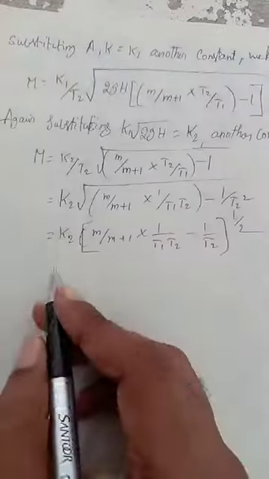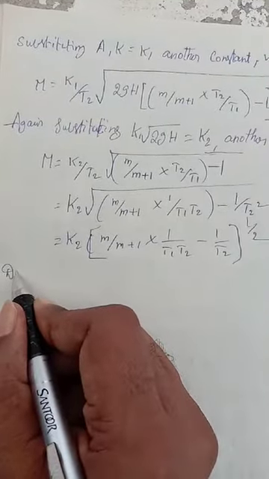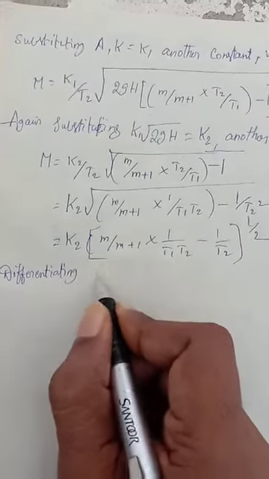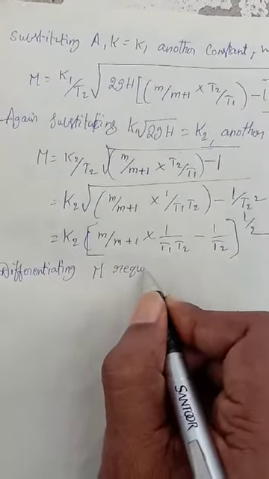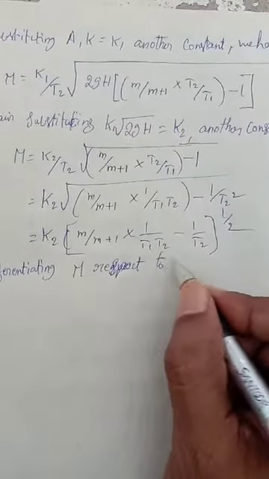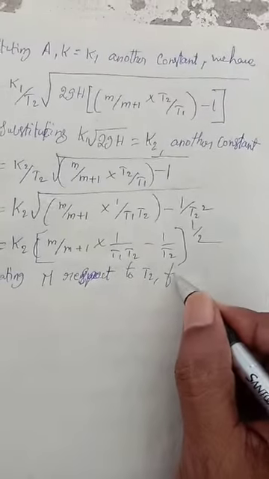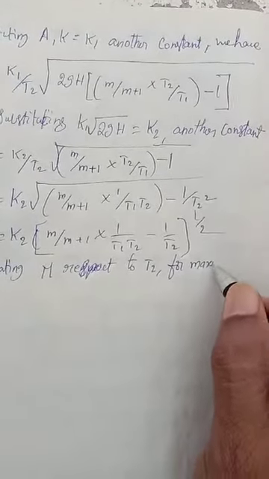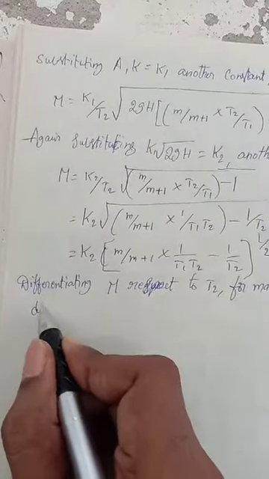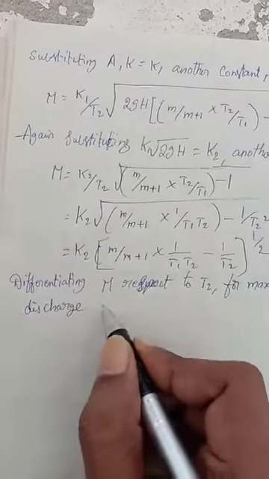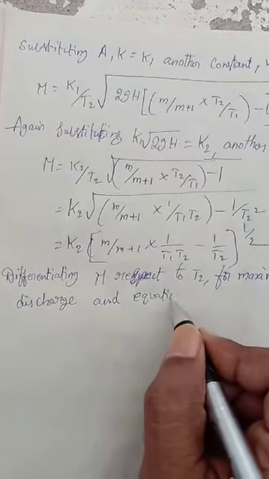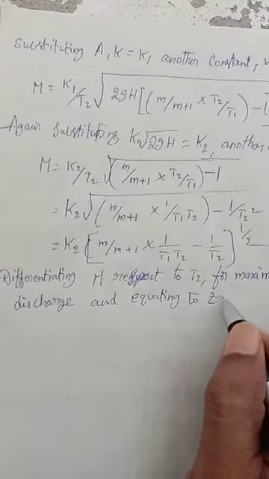Okay, so now differentiating M with respect to T2 for maximum discharge and equating to 0.